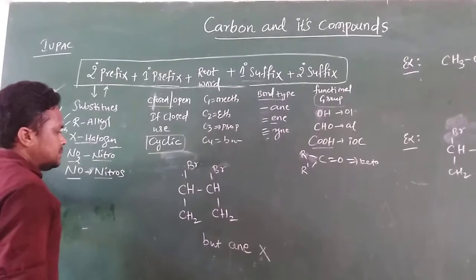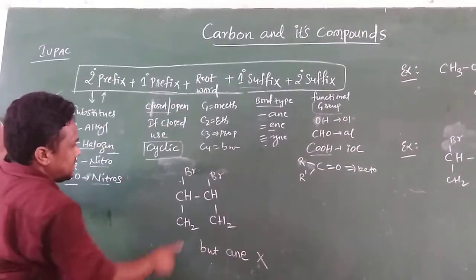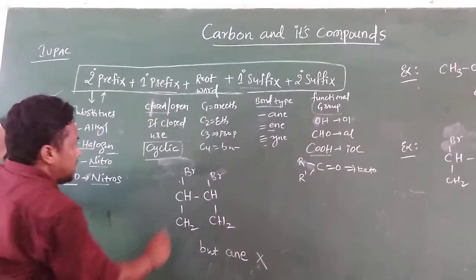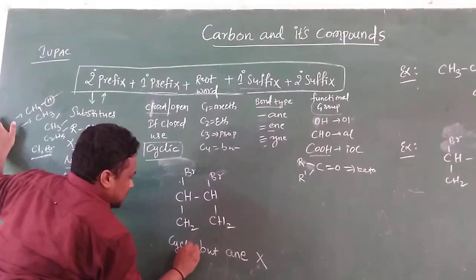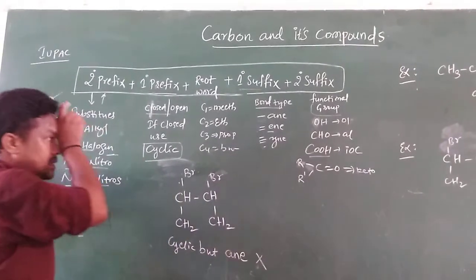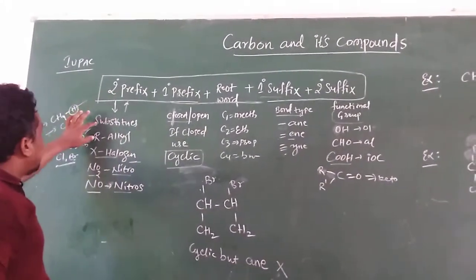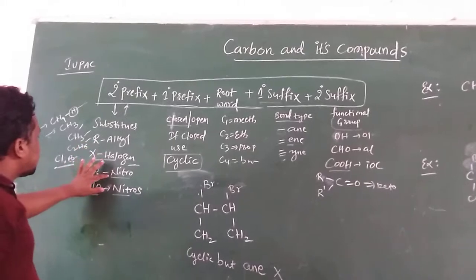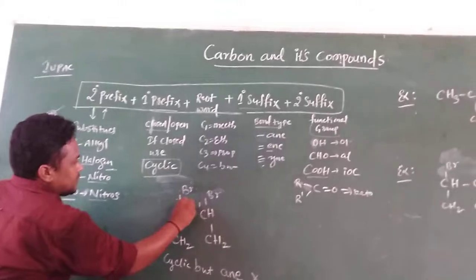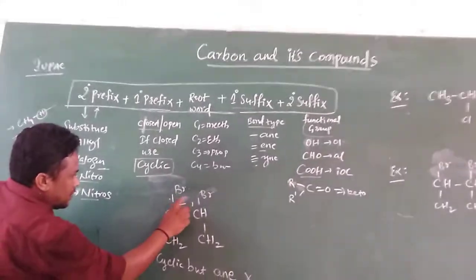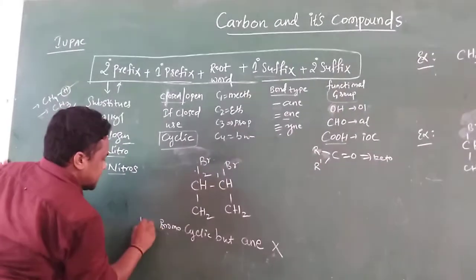Next, come to this side. Primary prefix: is it a closed or open chain structure? This is a closed structure. If it is closed, then you need to write cyclo. Next, come to the secondary prefix. Are there any substituents, like alkyl groups, halogens, or nitro groups? Yes, a halogen group is there at the first and second places. So bromo. At which places is the bromine? First and second, so 1, 2.